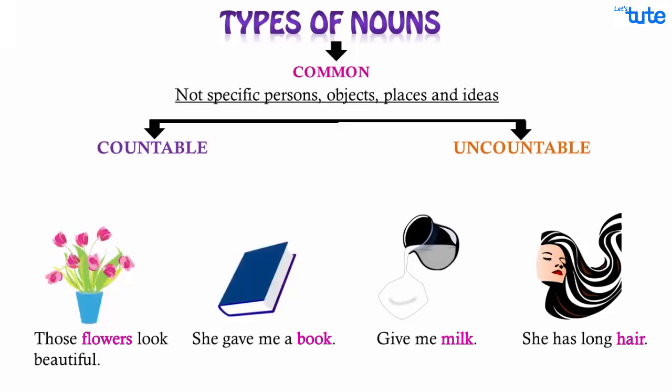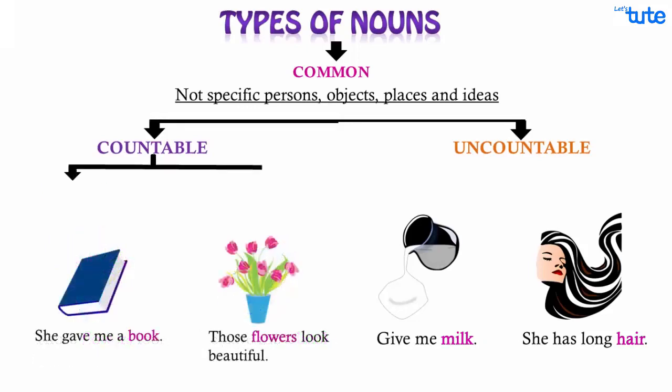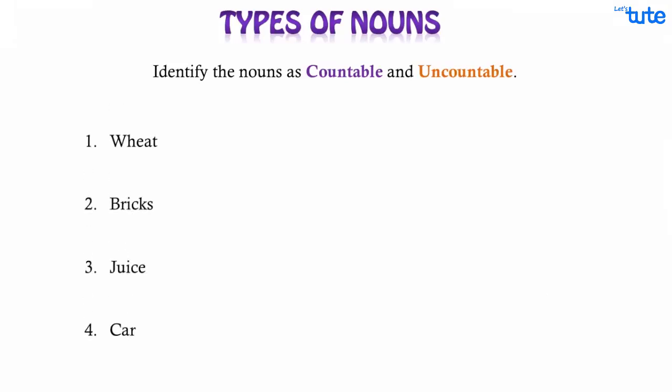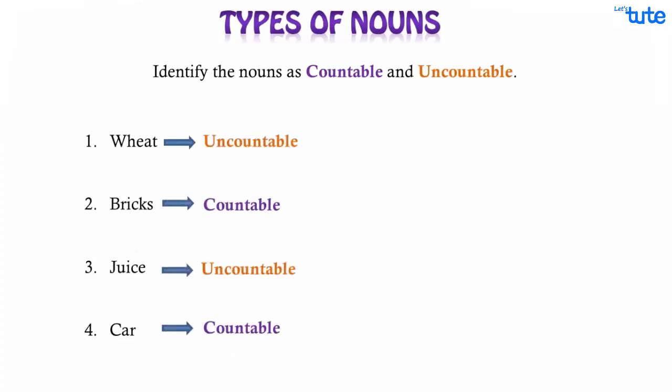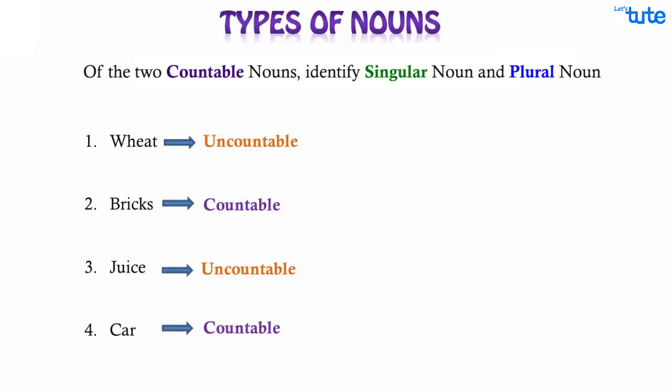The ones that can be counted are further classified into singular, that is one, and plural, that is more than one. So now quickly recognize whether the given examples are countable or uncountable. That was quite simple. Of the two countable nouns, identify the singular and plural one. Yes, bricks indicate many in number, hence it is plural, whereas car is singular.